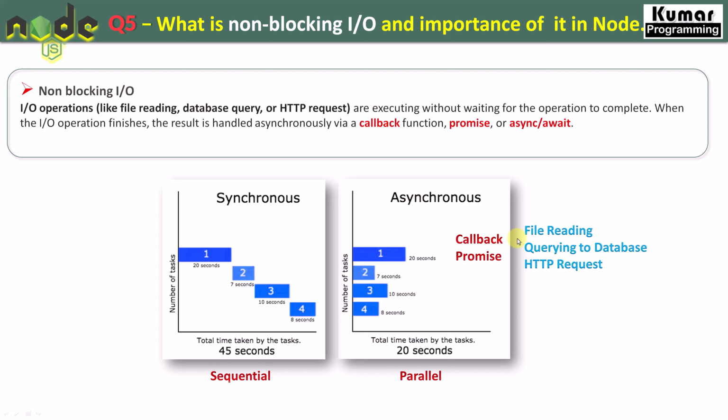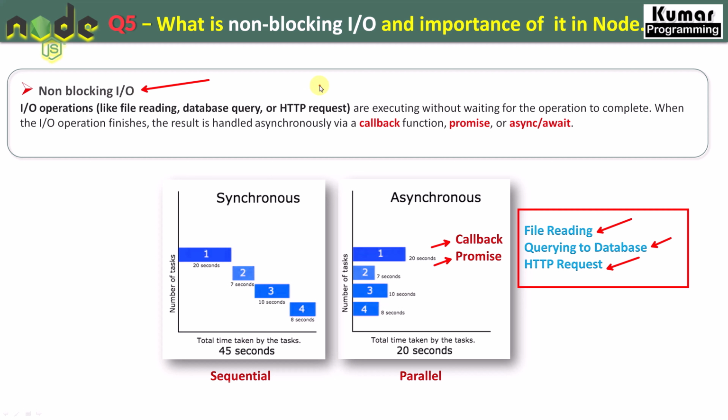This question can be asked by the interviewer in a different way, like what are IO operations? IO operations are things like file reading, querying the database, HTTP requests. All those kinds of operations are known as IO operations, and these operations are not blocking each other. They are not waiting for each other, with the help of callbacks and promises. That's why we say Node.js works as non-blocking IO.